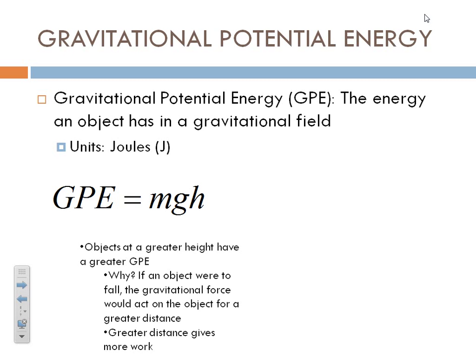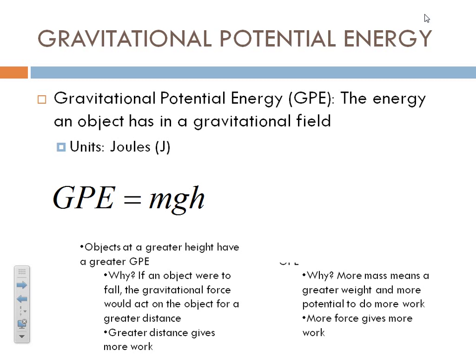And that means a greater energy overall. The other thing that we can say is that more massive objects have more gravitational potential energy. That's because the weight is actually larger, so the force is bigger. And more force means more work, and more work means more energy.